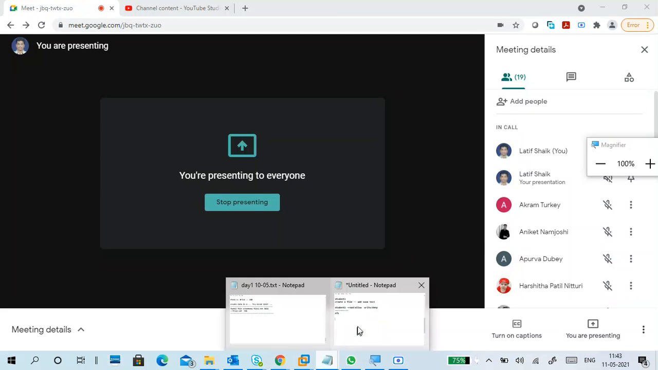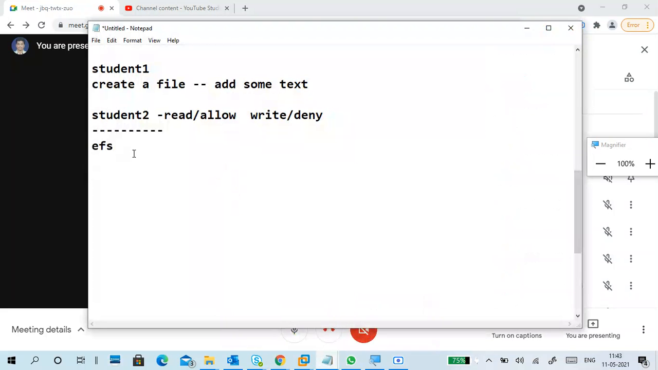Okay, now we will see the encrypted file system. What is encrypt?